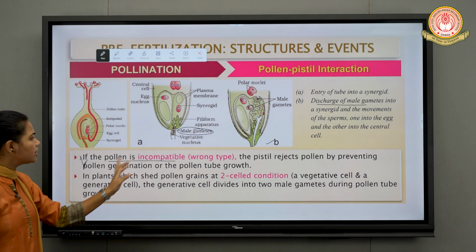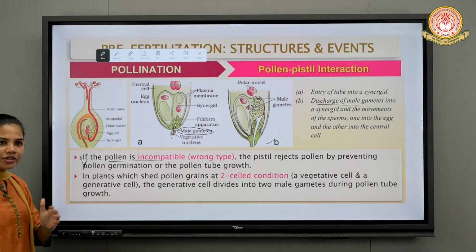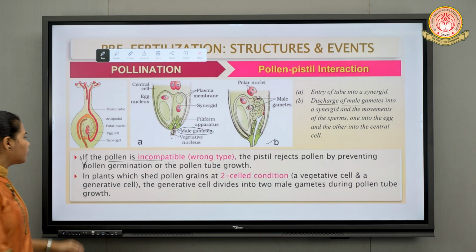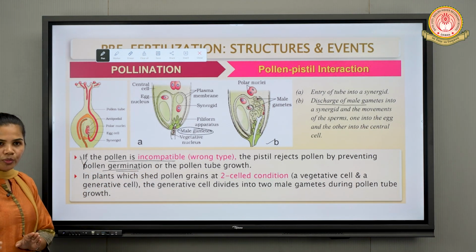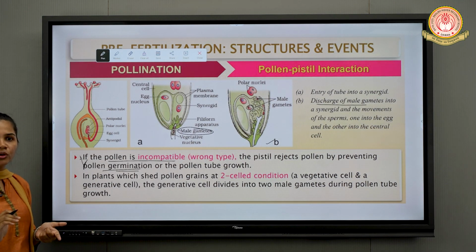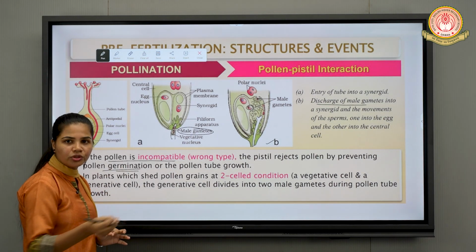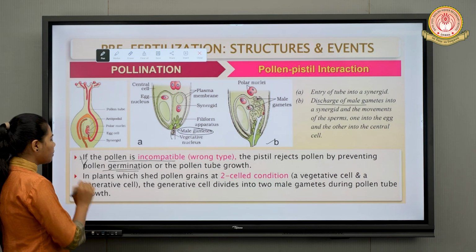Next point you can also see is that the pollen is incompatible. If the pollen grain is incompatible or of the wrong type, what can happen? The pistil will reject it. Obviously, the pistil is going to reject the pollen grains by preventing pollen germination. If the pistil rejects the pollen grains, will the pollen grain get germinated? Obviously not. Will the pollen tube show growth? Obviously not. So this point also you need to remember.